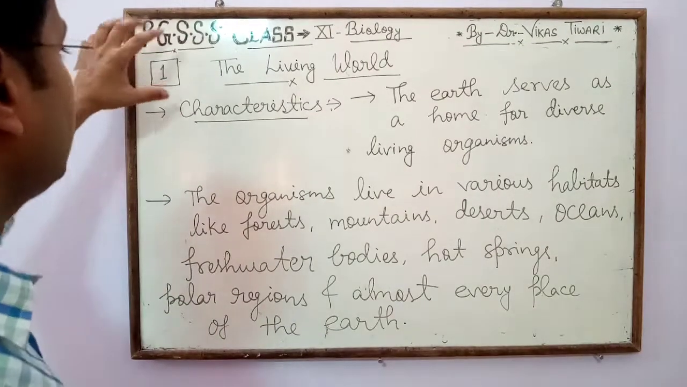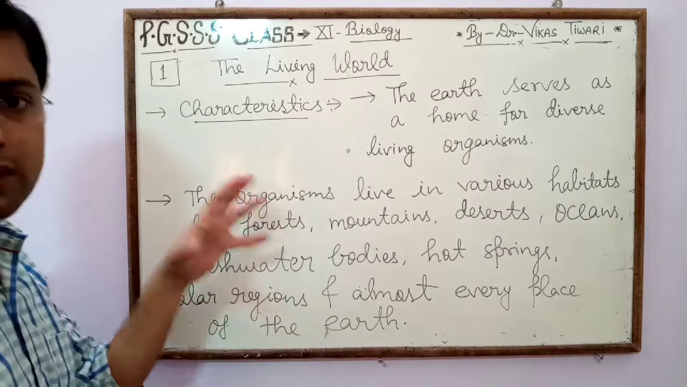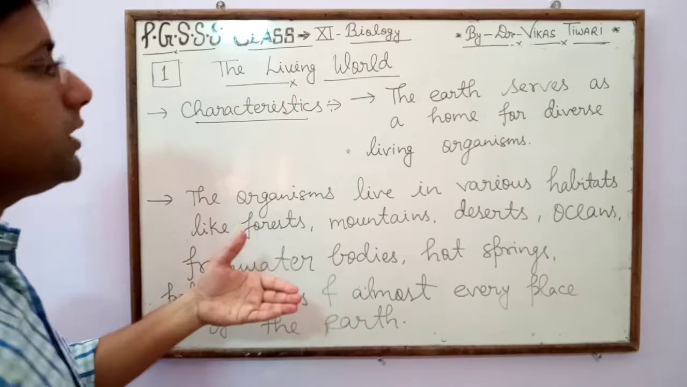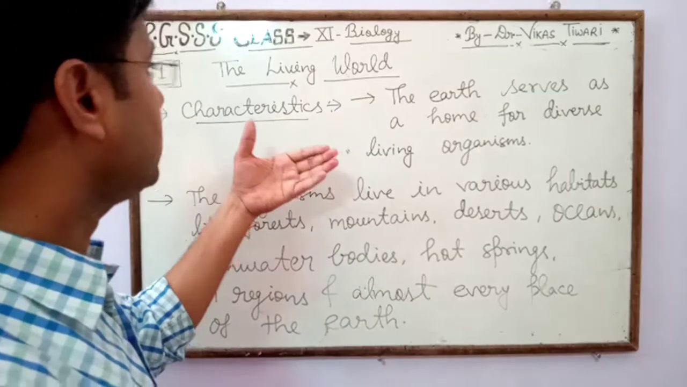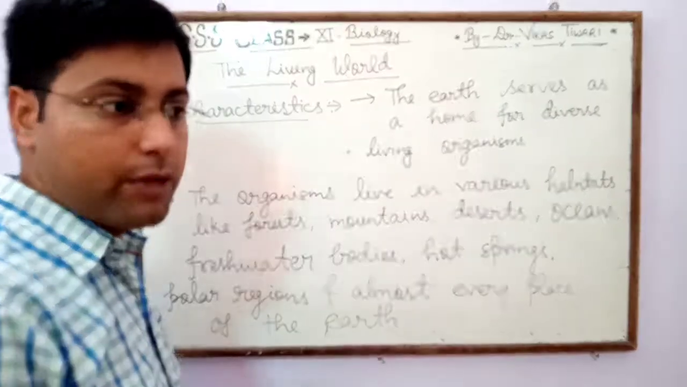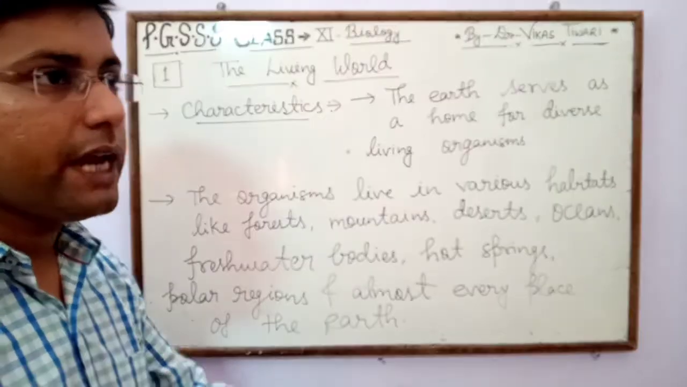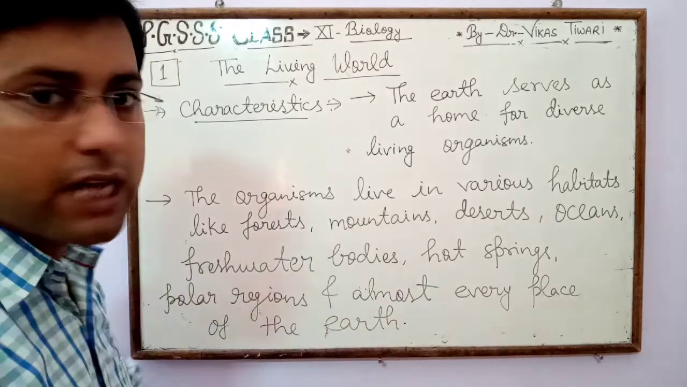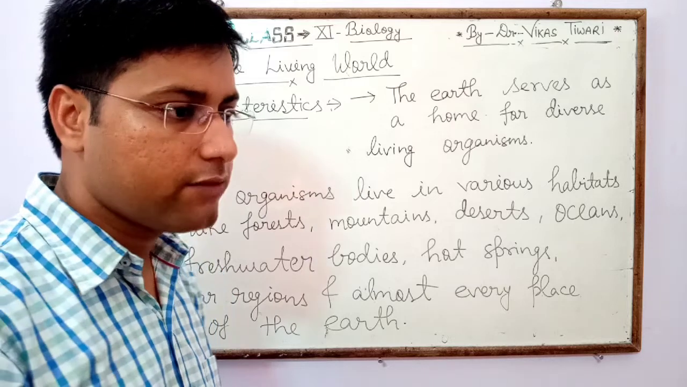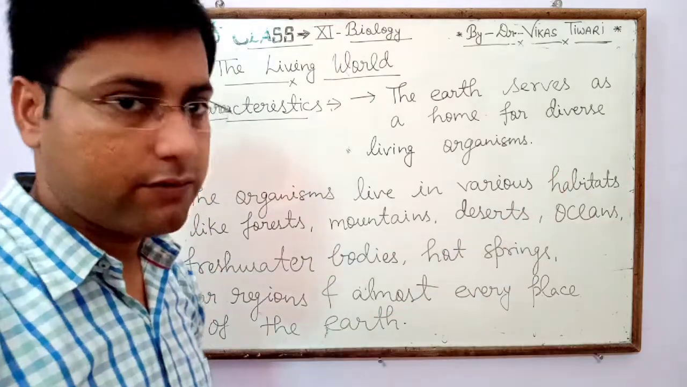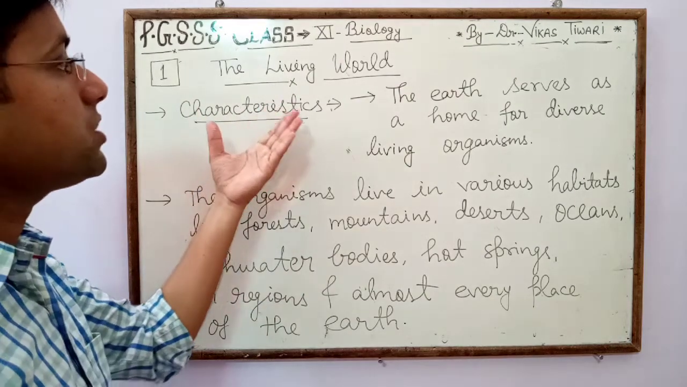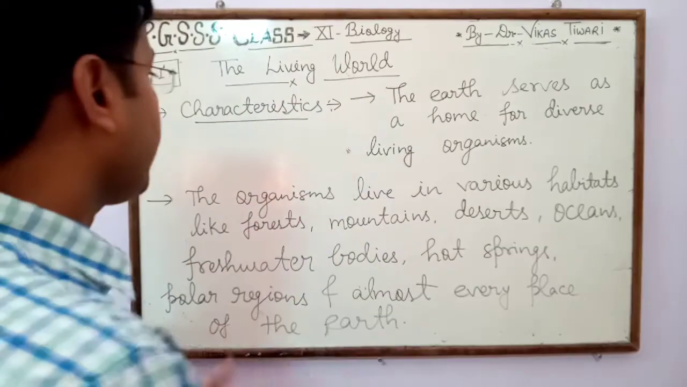Dear students, now our first chapter from the first unit is the living world. In this chapter we discuss the main characteristic features of living organisms, because on this earth living and non-living things are both present, and both are different from each other on the basis of their characteristic features. So first number, the characteristics of the living world.